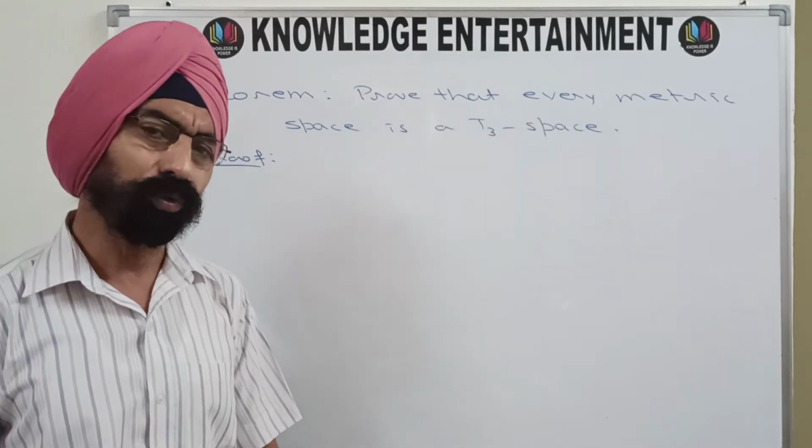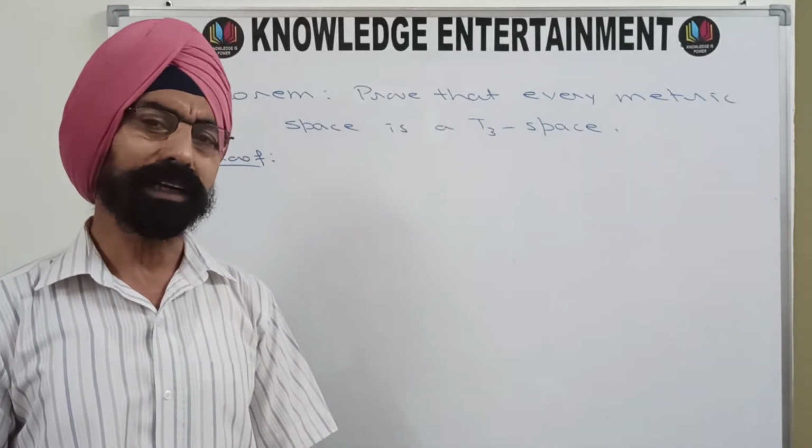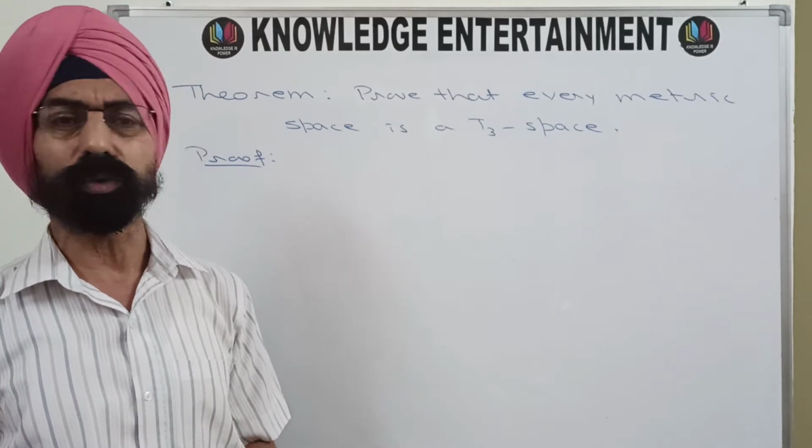And to prove that the space is regular, from where are we to start? We have to take a closed set and a point that does not belong to that closed set.